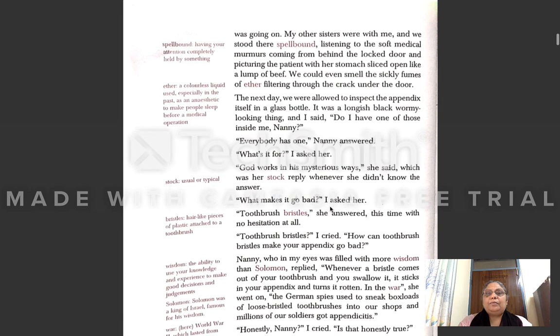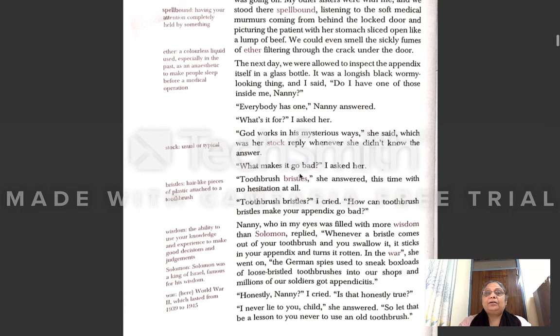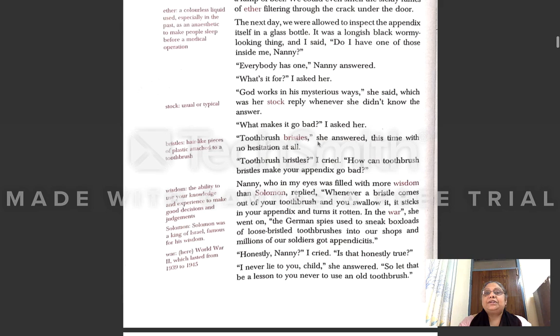"What makes it go bad?" I asked her. That is, the boy asked her that if it is present in everybody's stomach, then what are the things which make this appendix go bad? "Toothbrush bristles," she answered, this time with no hesitation at all. So what was the answer given by Nanny? That it is the toothbrush bristles.